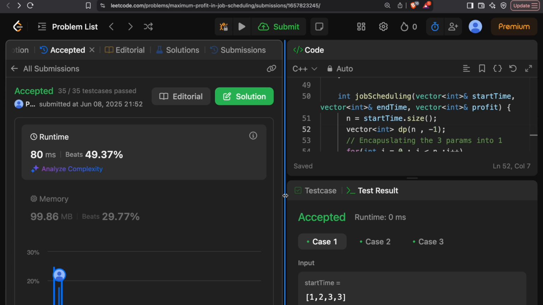And now the space complexity also can be reduced with the help of tabulation, and that I'm leaving to you to do. Thank you.